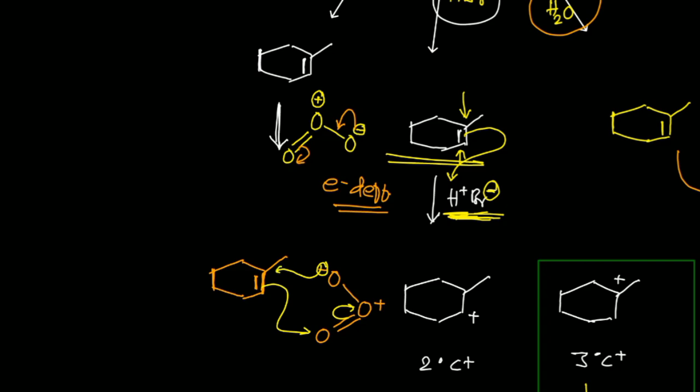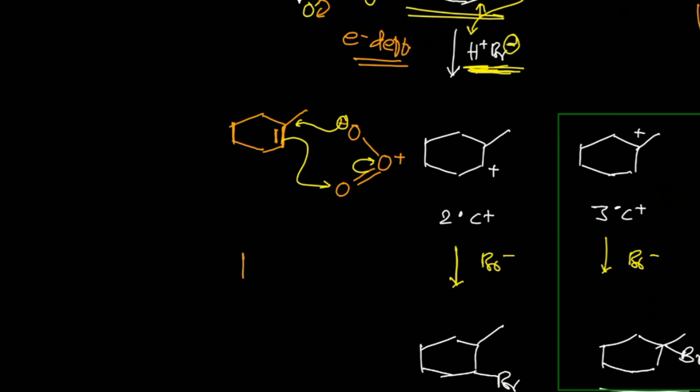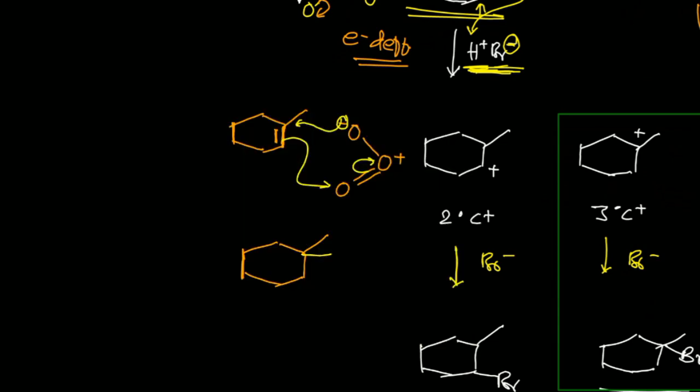Now, you will get the formation of a cyclic molecule like this. That means a 3-membered ring will be developed in the case of ozone. Here, this will be the oxygen, this will be an oxygen, and this will also be another oxygen. Get it?